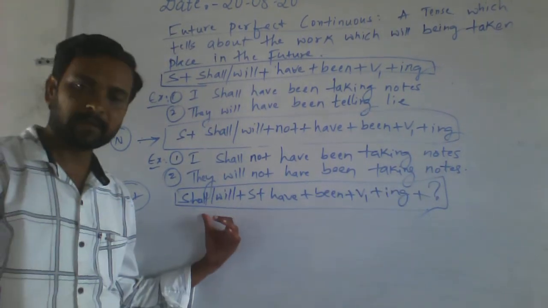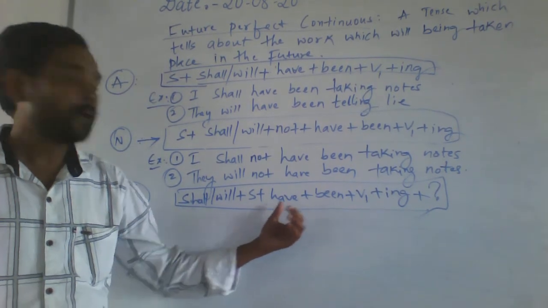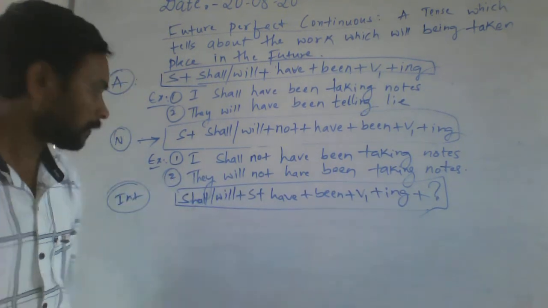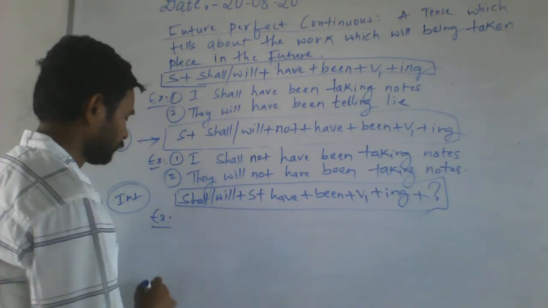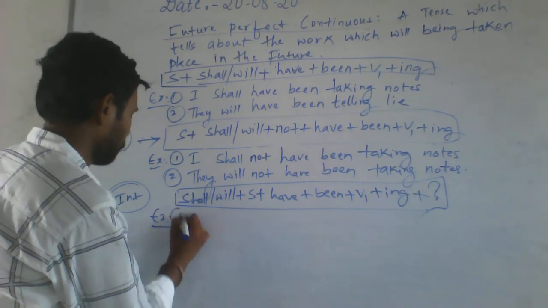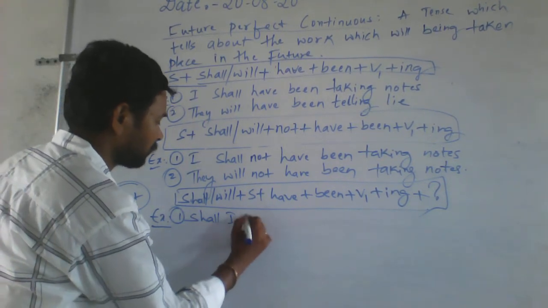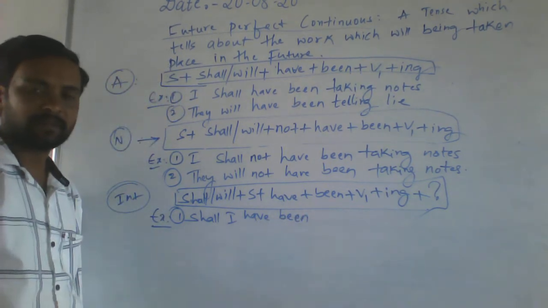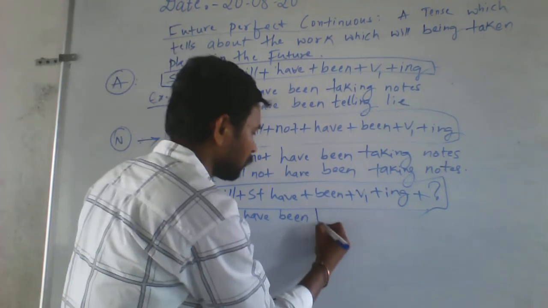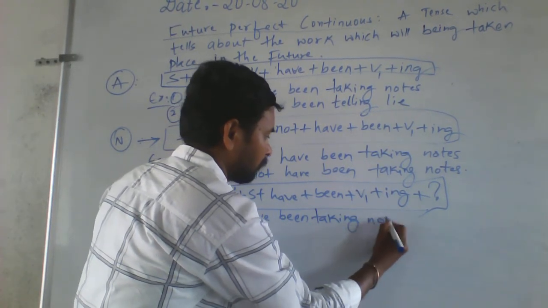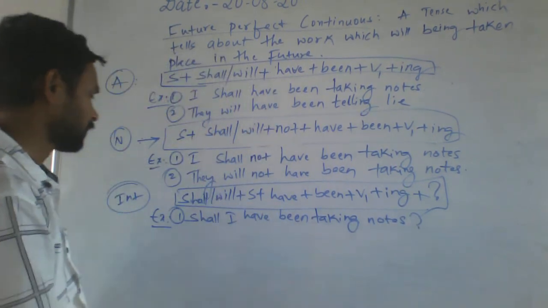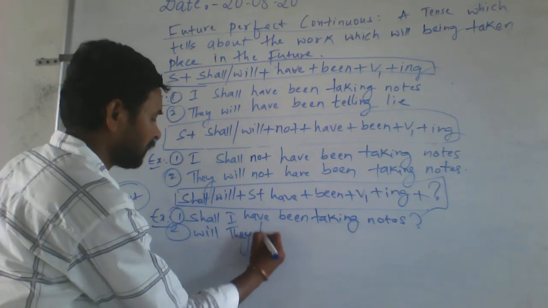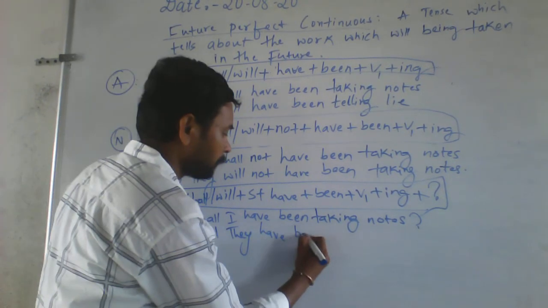See here: shall or will, then subject, have, then been, given plus ing, finally a question mark. Look, shall I have been? How do you write that example? Shall I have been taking notes? Then next, will they have been?